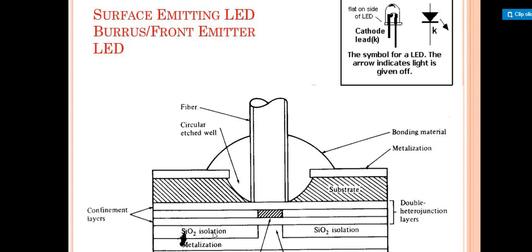A silicon dioxide isolation will be put on it. What's the reason for that? The reason is to pass the current towards that. As you can see in the substrate, what we are putting over there are actually confinement layers, right? We talk about the confinement as well.